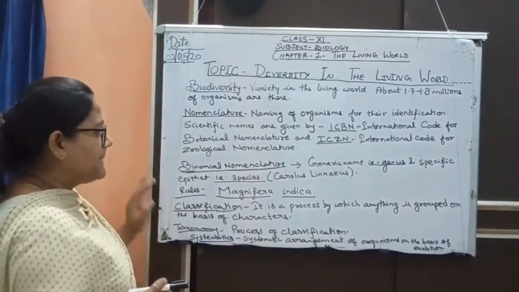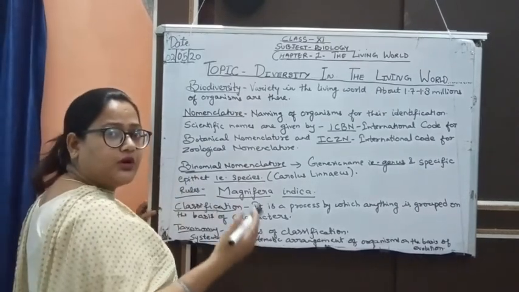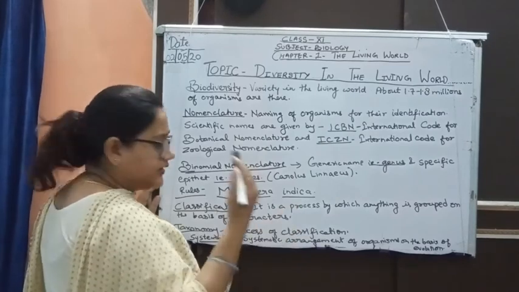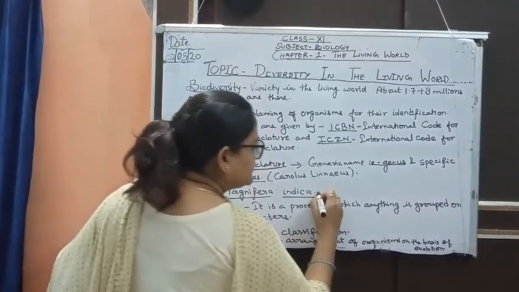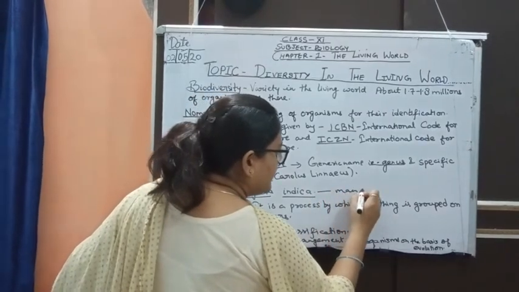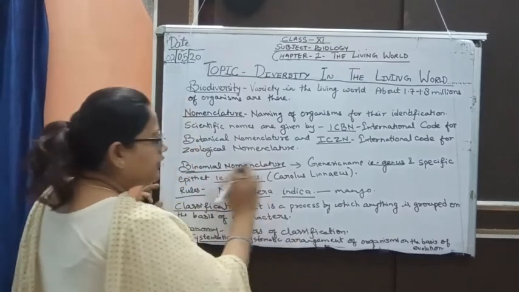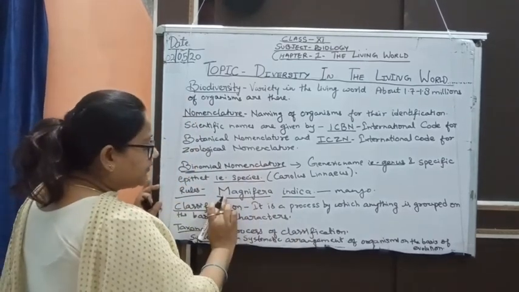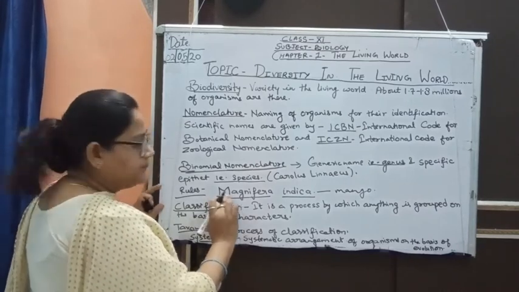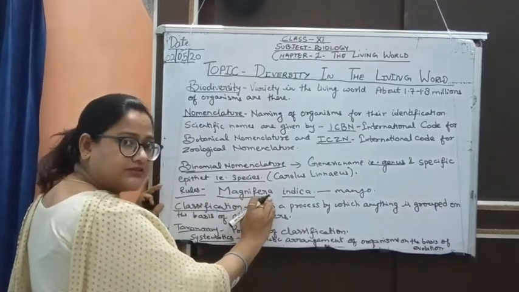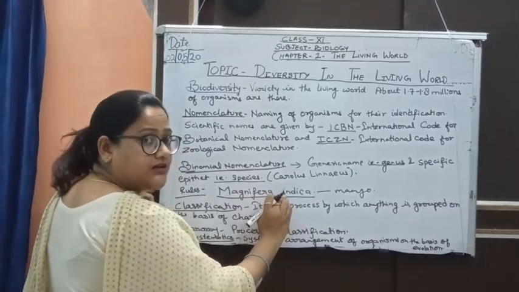Here I have given the rules for how we have to name an organism. Here I have written the same, Mangifera indica. It is the scientific name of mango. Mangifera indica shows binomial nomenclature. The first letter of the genus should be in capital letter, and the rest should be in small letters. And the first letter of the species should be in small letter.